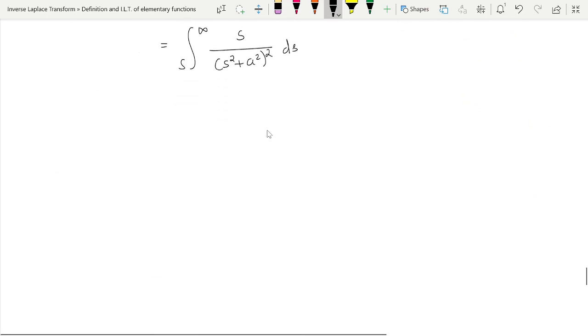So this is equal to, I will put s square plus a square equal to x.